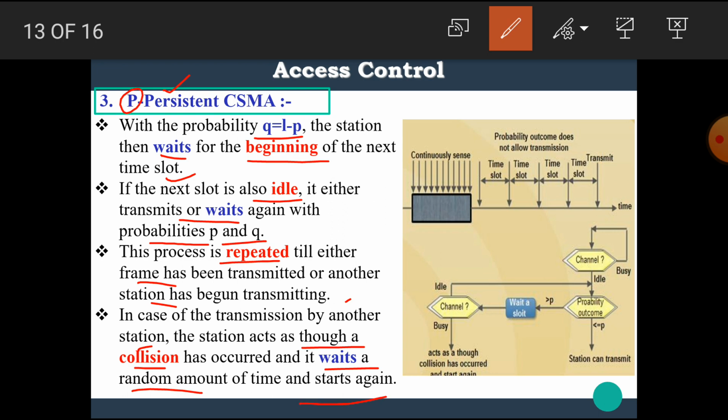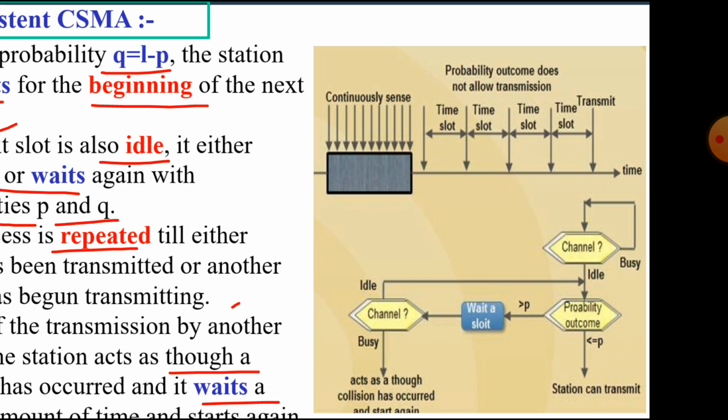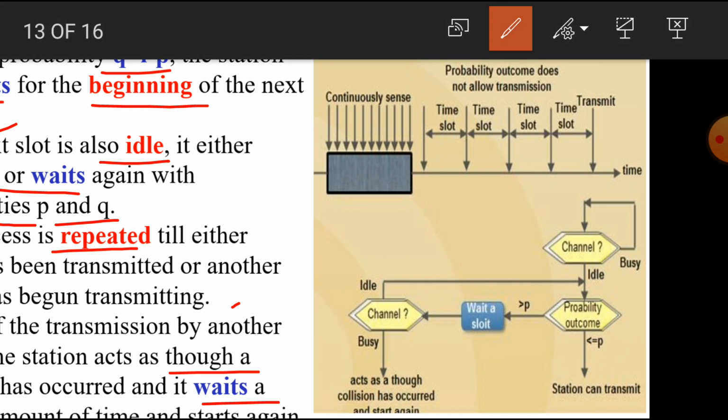Here the flow chart of P persistent CSMA is shown, in which we can see that the station which wants to transmit data first checks the status of the channel. If the channel is busy, it again checks whether it is idle or busy. If the channel is idle, it goes through a probability outcome, and if the condition is satisfied, the station can transmit.